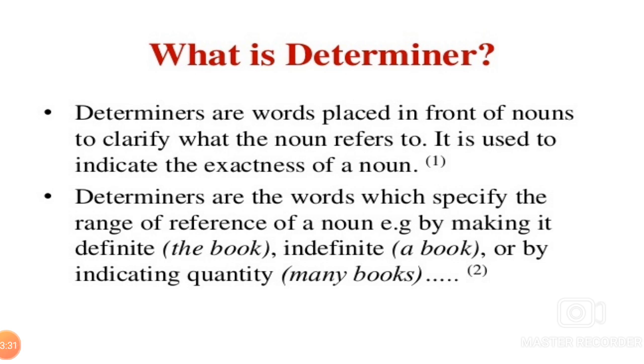For example, by making it definite, the book, indefinite, a book, or by indicating quantity, many books. This is about what is determiner.